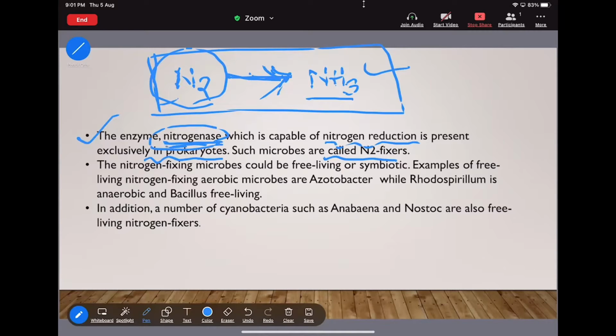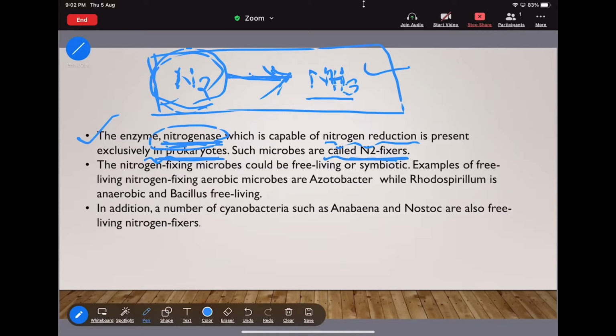The enzyme nitrogenase is present inside the prokaryotes, and that helps to reduce N2 into NH3, that is nothing but ammonia.